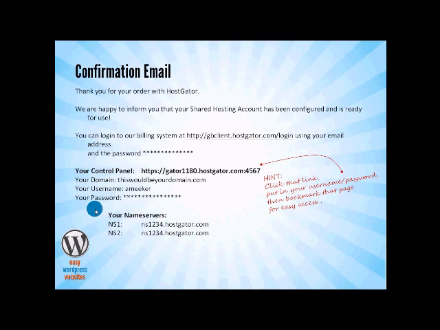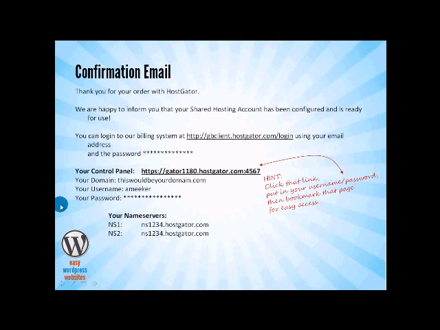So it's like putting in a change of address with the post office and saying that you're going to move. You would need that name server information to tell your domain that you're no longer going to look one place for your hosting account and for your website, you're going to look somewhere else.